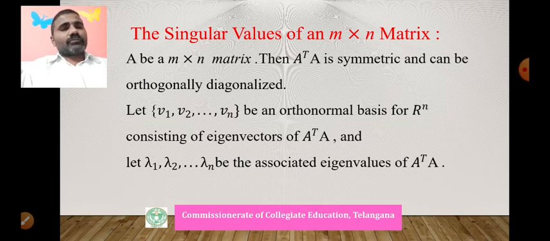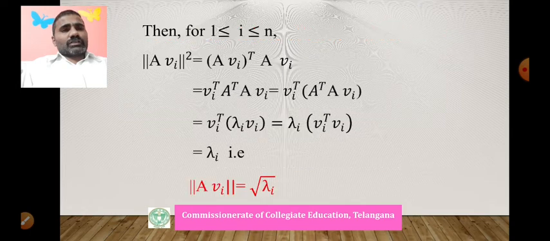Now here, for each i with 1 less than or equal to i less than or equal to n, consider the norm of A vi, which means the length of the vector A vi. Norm of alpha means length of alpha. Here vi is an orthonormal eigenvector. According to the inner product definition, norm of A vi whole squared equals (A vi) transpose into (A vi).